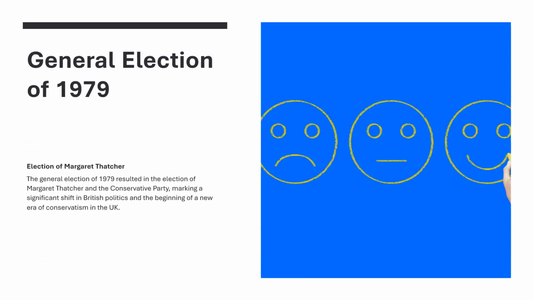General election of 1979, election of Margaret Thatcher. The general election of 1979 resulted in the election of Margaret Thatcher and the Conservative Party, marking a significant shift in British politics and the beginning of a new era of conservatism in the UK.